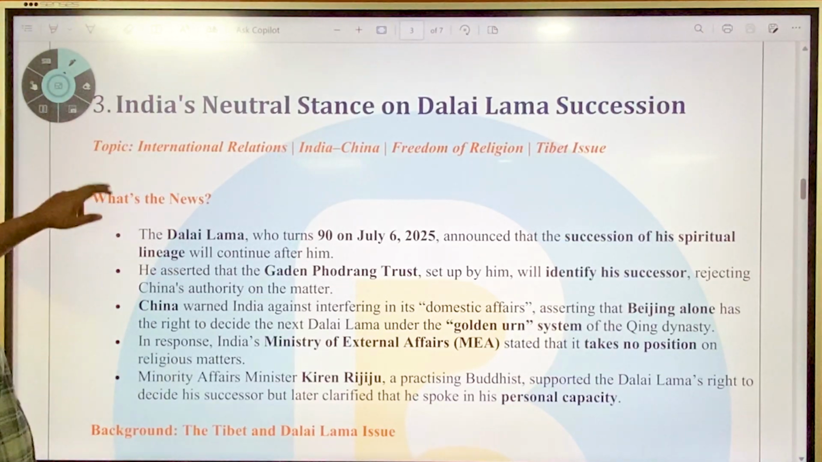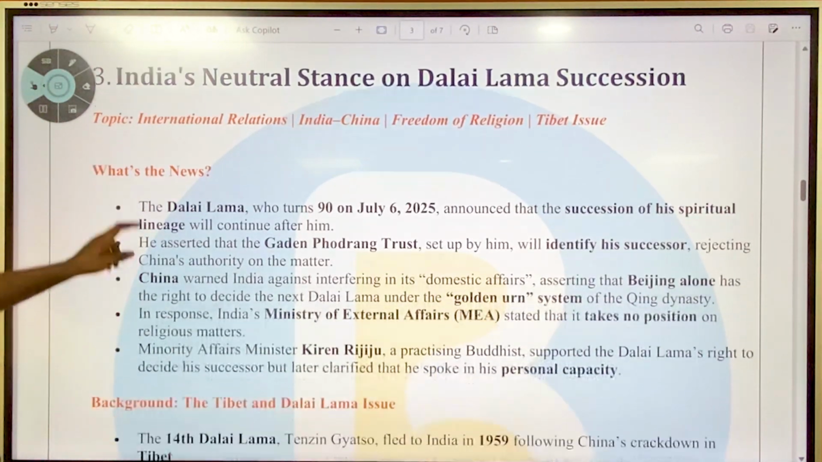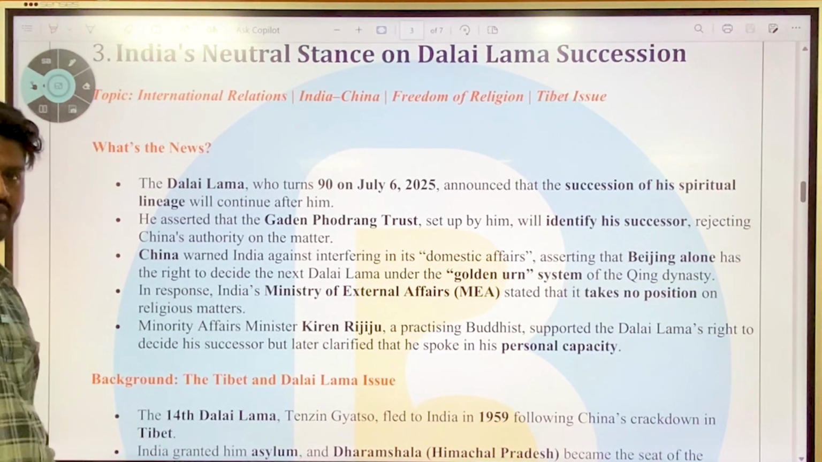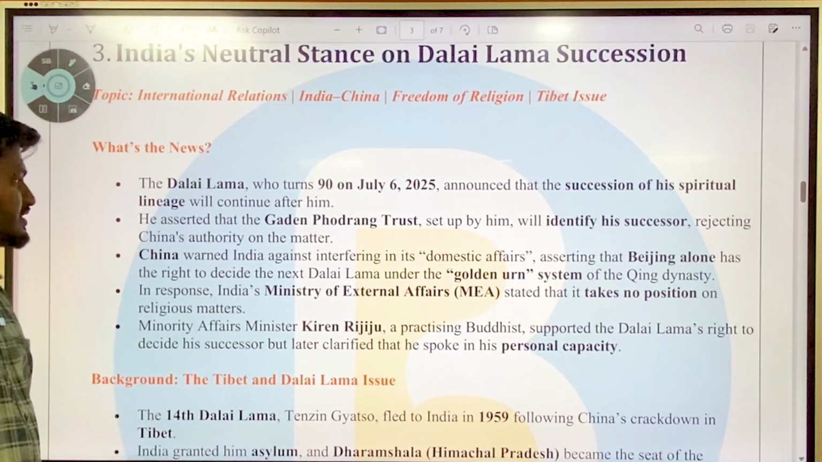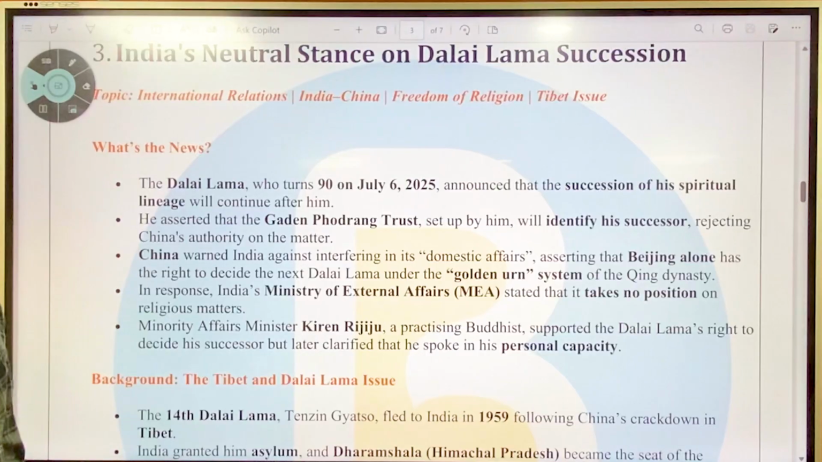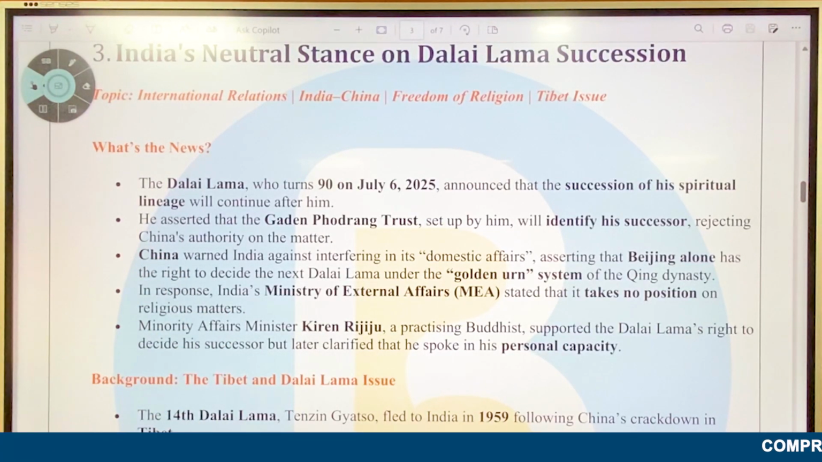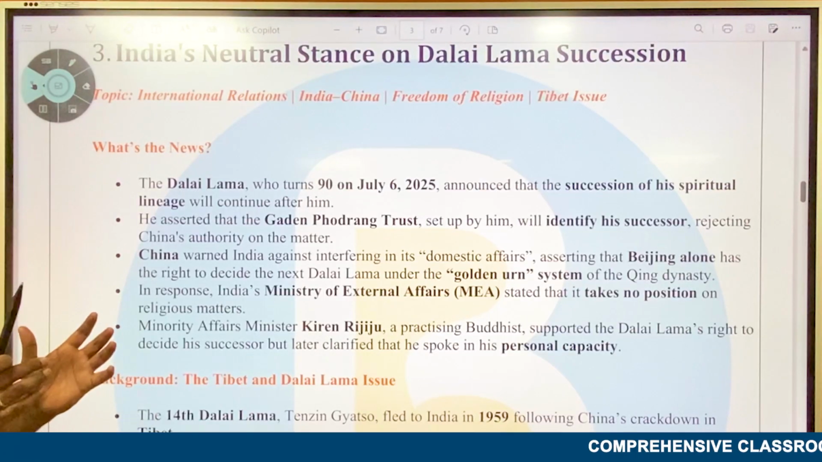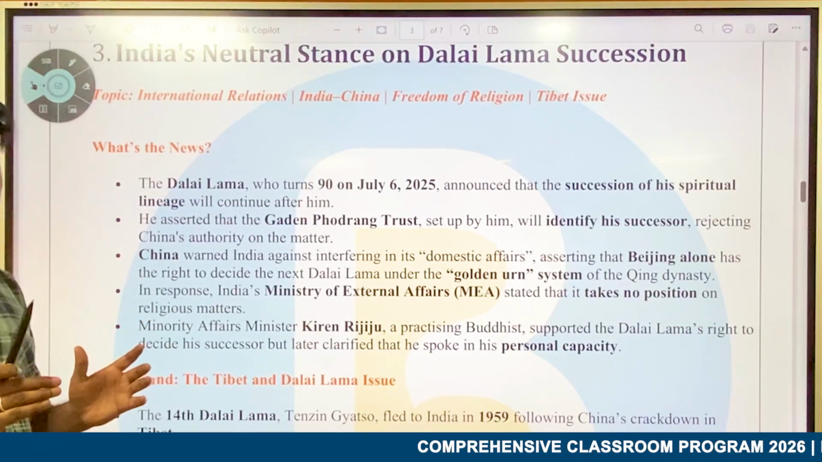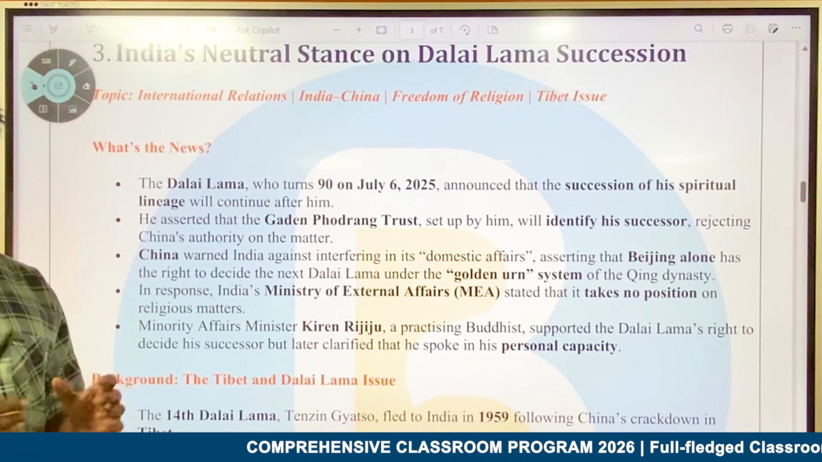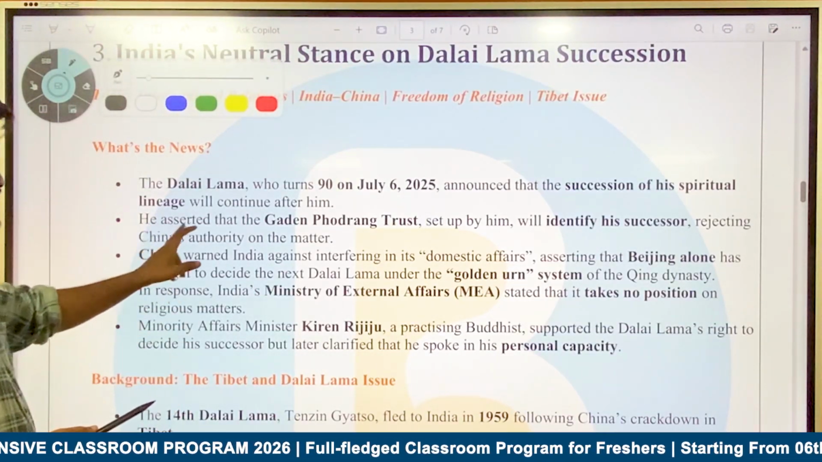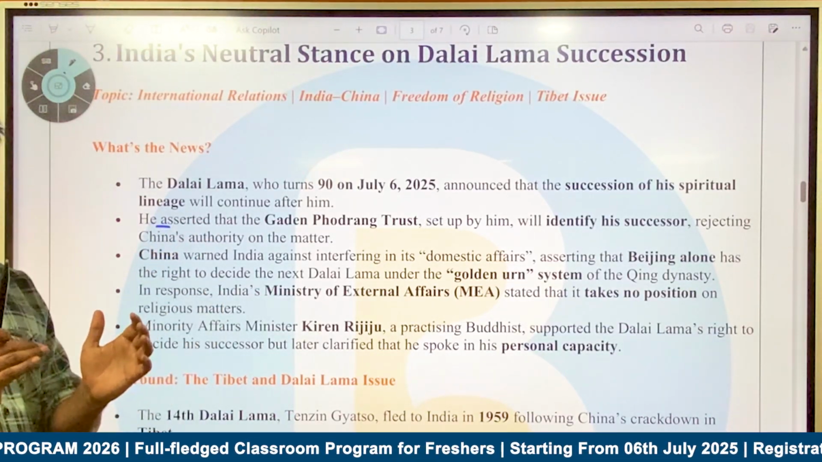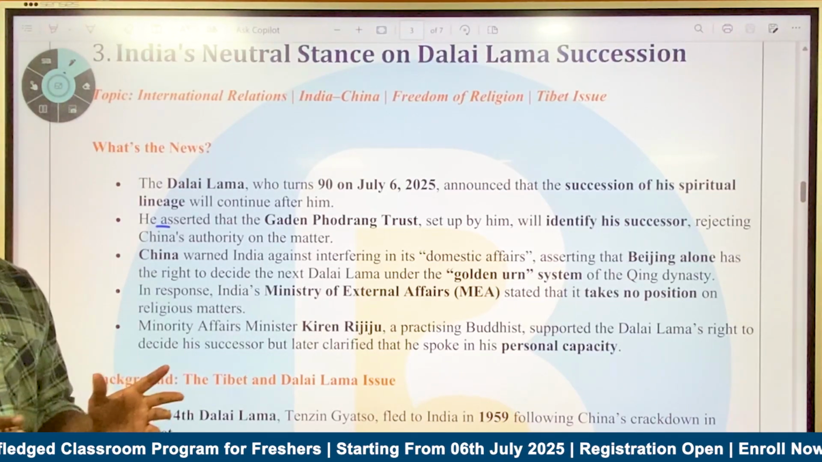What is the news? The news is that the Dalai Lama is going to turn 90 on July 6, 2025. He announced that the succession of his spiritual lineage will continue after him. Okay, the Dalai Lama is nothing but the religious head of a Tibetan Buddhist lineage. Okay, the Gelug tradition follows the Dalai Lama as a spiritual head. He is similar to the Pope for Catholics.